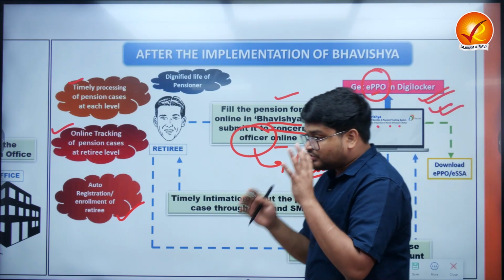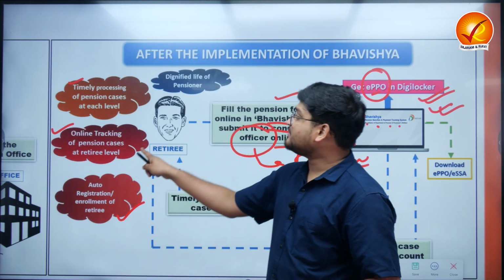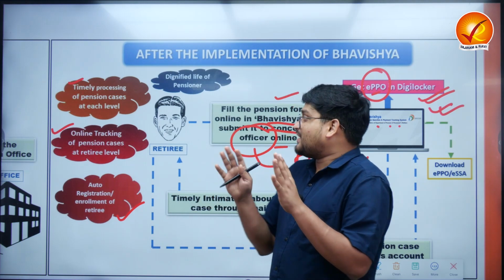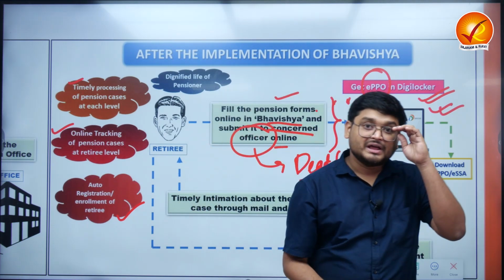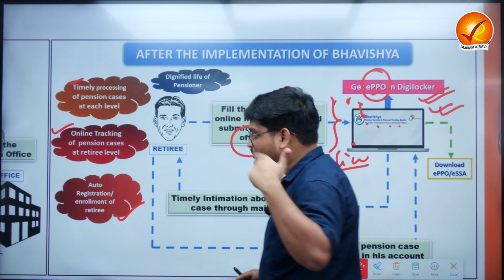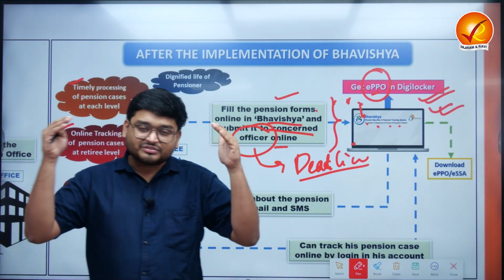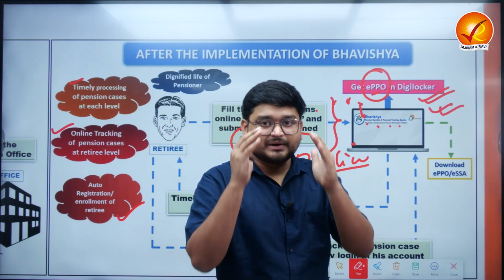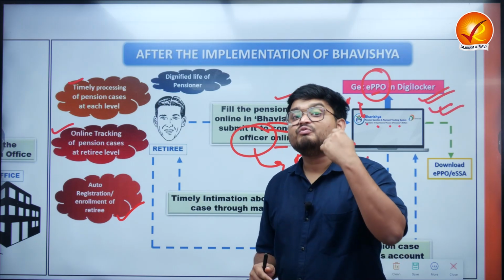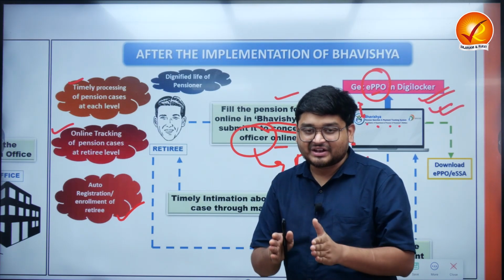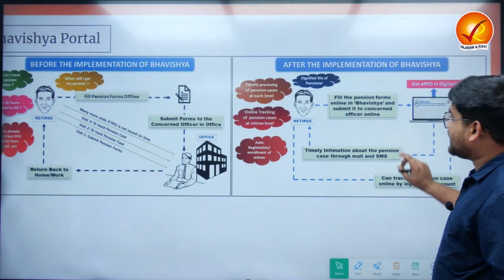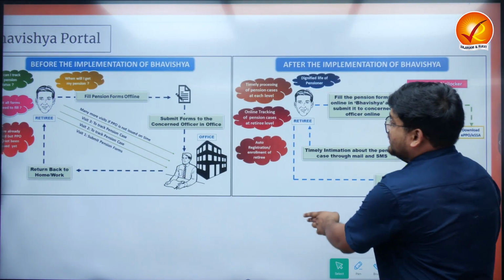And here, the most important aspect is making the life of the pensioner easier, for which we have to understand this is a form of public service where a simple technological intervention can bring change in so many people's lives. And that is why we are also preparing for this examination, because these particular schemes, these particular operations are just to make people's life more and more easier, which you are also trying to understand over a period of time. So this is the main application of this particular portal.